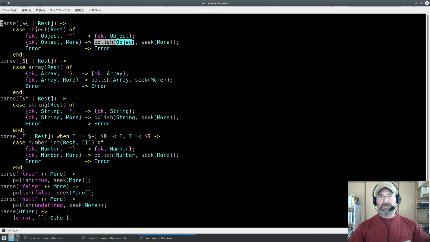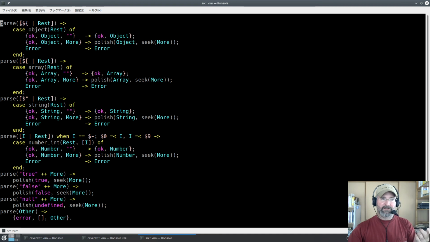So we're going to polish the object, meaning we're going to close it off, and then we're going to seek, which seek function gets us past all the white space garbage characters to the next meaningful thing. And then this is going to actually call parse again later. So reading this simply, I'm just explaining cases used in this way. Error, any other return value is an error, so we're just going to return that error back up, and it'll roll back up, and that's it.